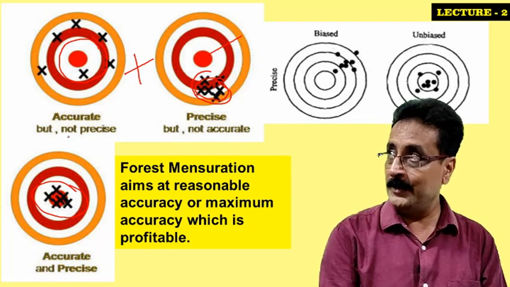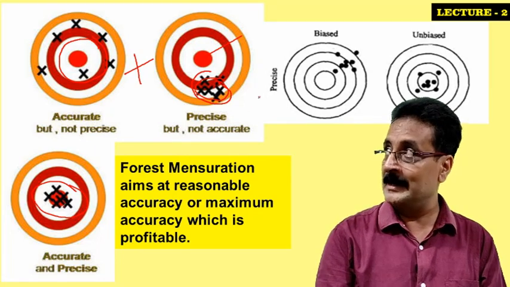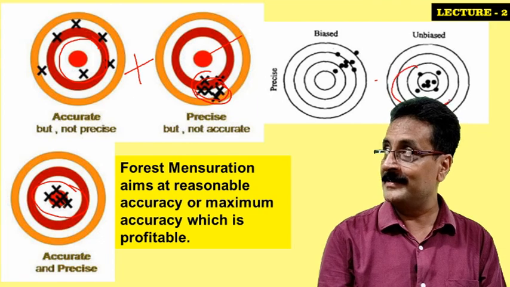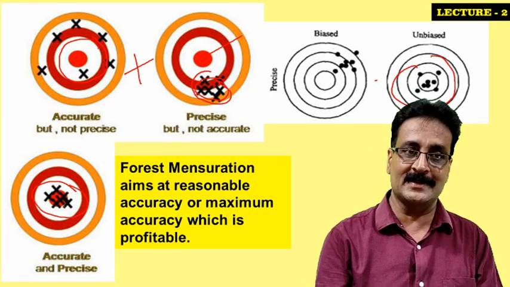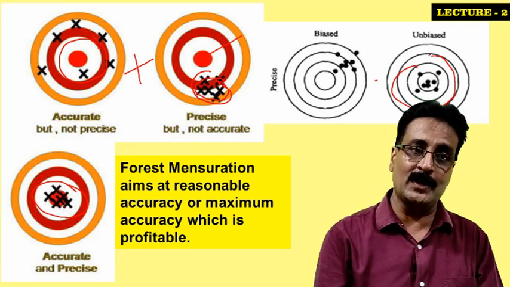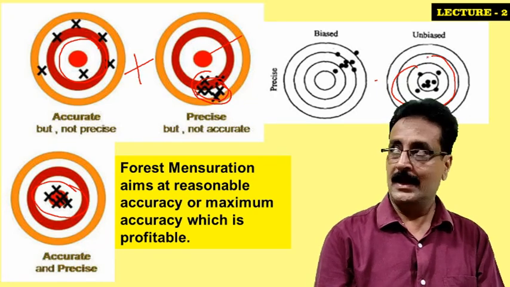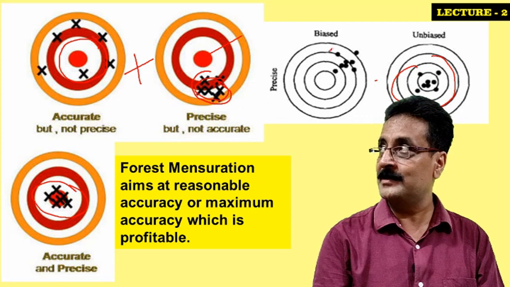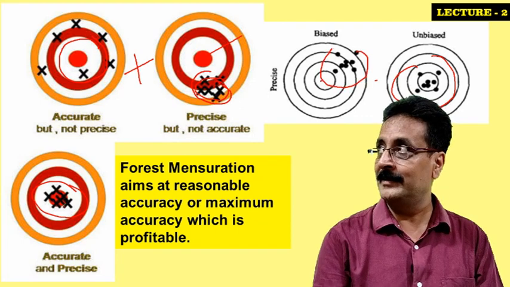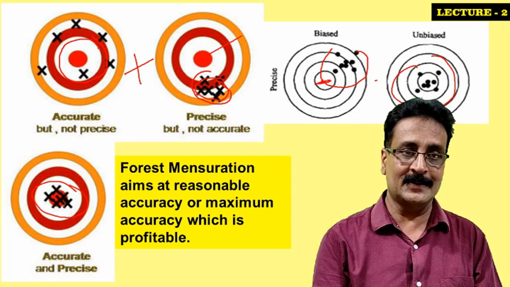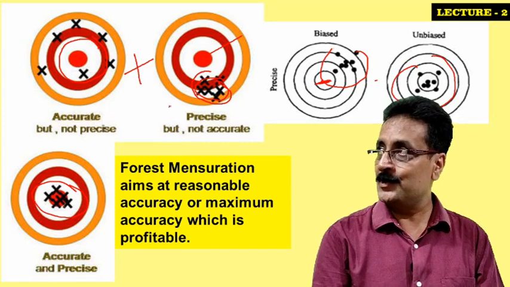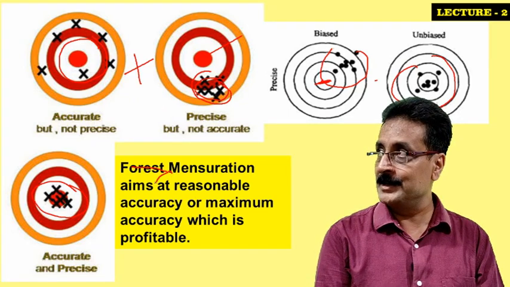Now when we say accurate and precise, it is ultimately unbiased. When we go to accurate and unbiased, then we can come to some reality. When it is biased, it goes very far from the target. Now forest mensuration aims at reasonable accuracy.